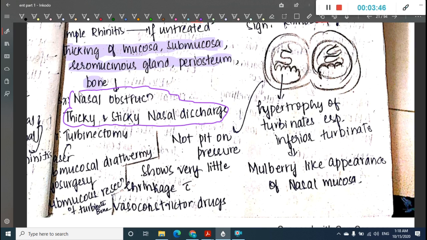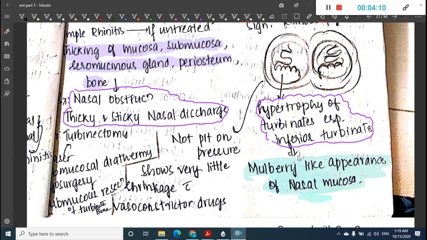Then what about the signs? If you do anterior rhinoscopy, you see hypertrophy of turbinates, especially hypertrophy of the inferior turbinates, which gives a mulberry-like appearance of the nasal mucosa. It does not pit on pressure and shows very little shrinkage with vasoconstrictor.